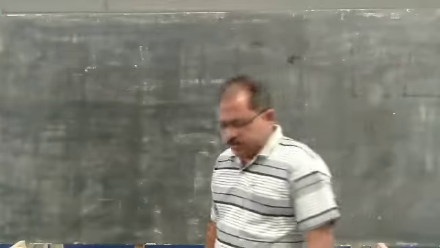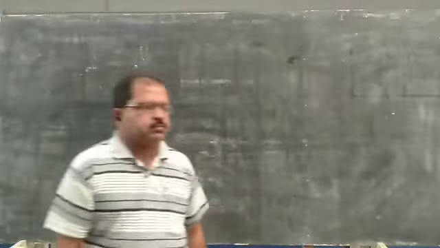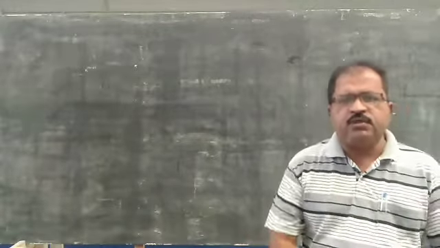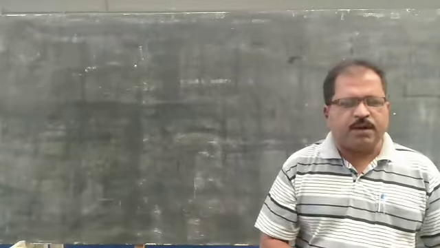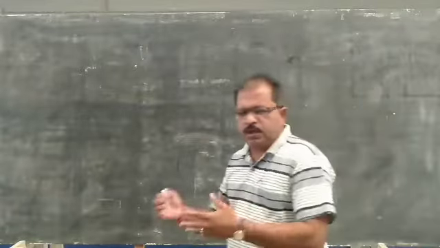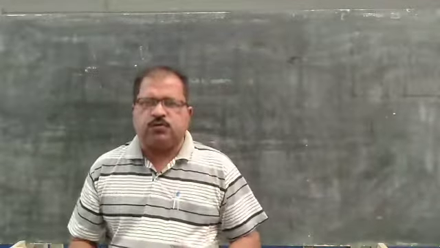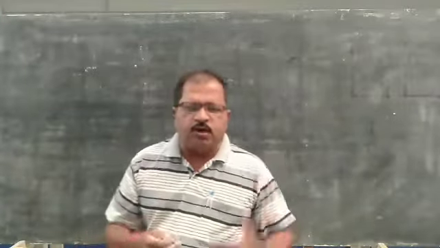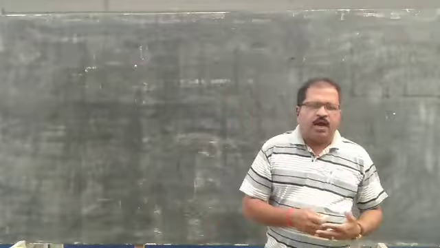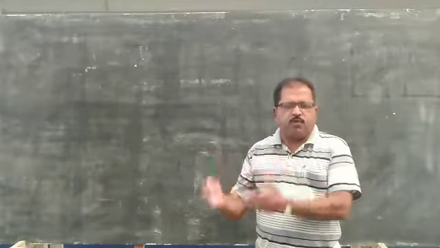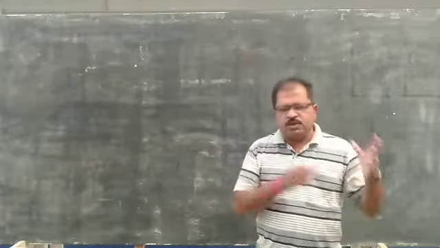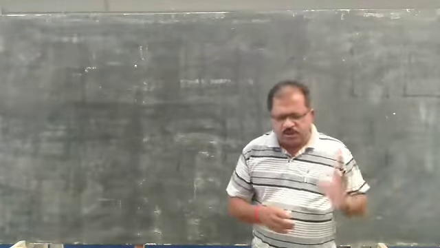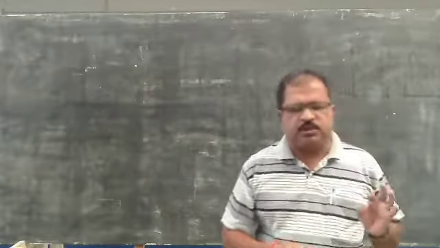We are discussing the tissues in plants as well as animals. In the plant tissues, we have already finished that. There are two types of tissues in plants: meristematic tissues and permanent tissues. Again, permanent tissues are divided into simple tissues and complex permanent tissues. In the simple tissues, parenchyma, collenchyma as well as sclerenchyma, and xylem and phloem come under the category of complex permanent tissues. So we have discussed the complete plant tissues and their structure, shape as well as their functions and their locations where they are present.